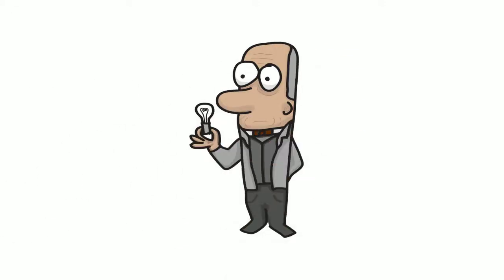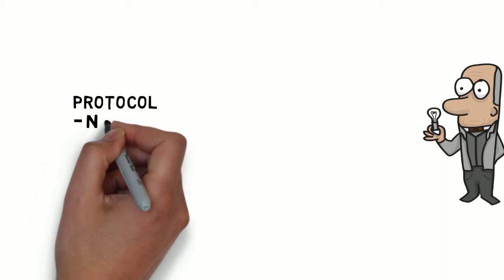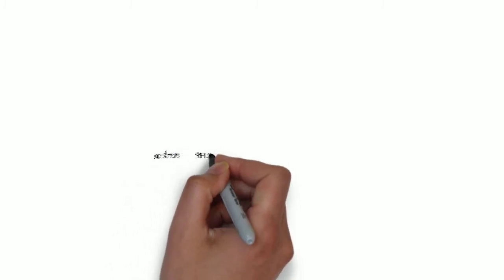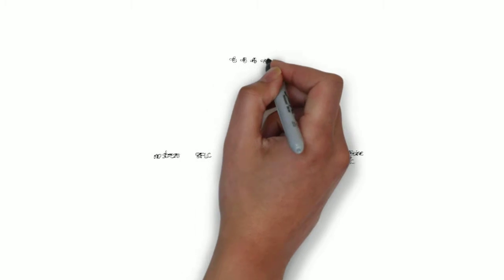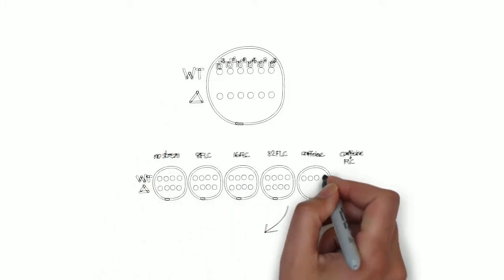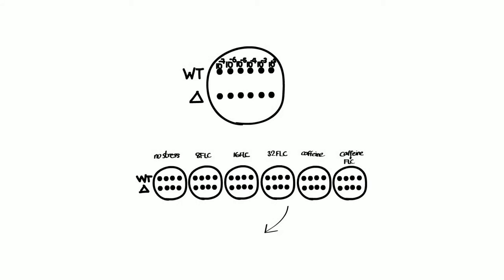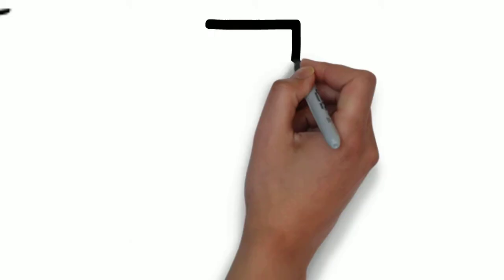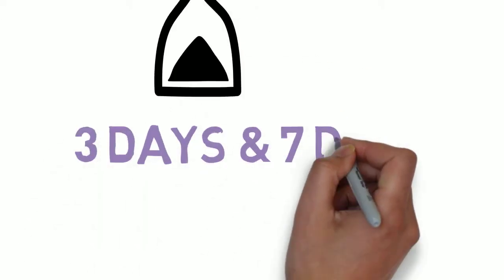So, in the experiment, scientists exposed us to cell wall or cell membrane stresses in different concentrations. No stress control is positive control. Plates with different concentrations of fluconazole and caffeine were tested. Wild type and mutant strains were prepared in 10-fold dilutions and spotted onto plates. Then we were incubated at 30 degrees Celsius. Results were taken at 3 days and 7 days respectively.